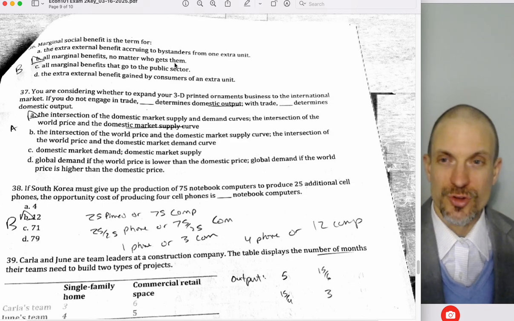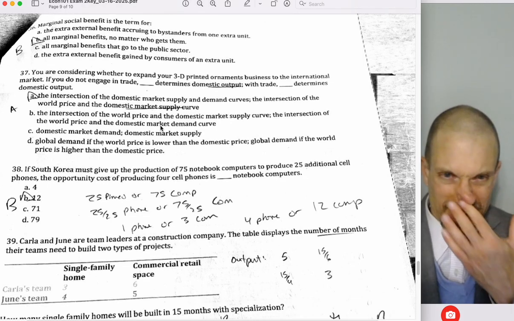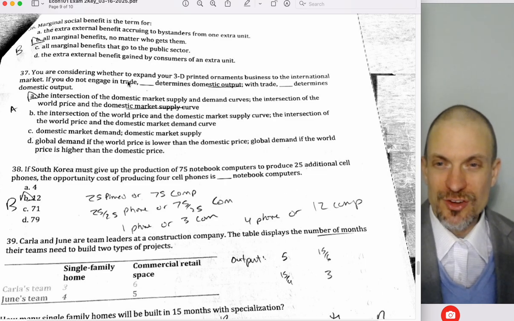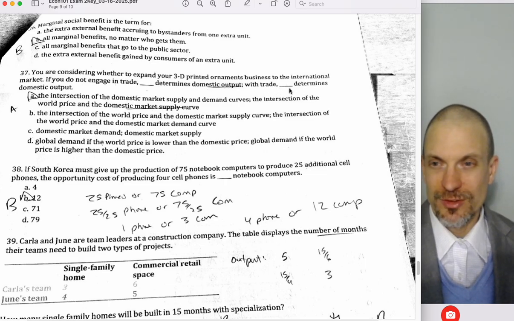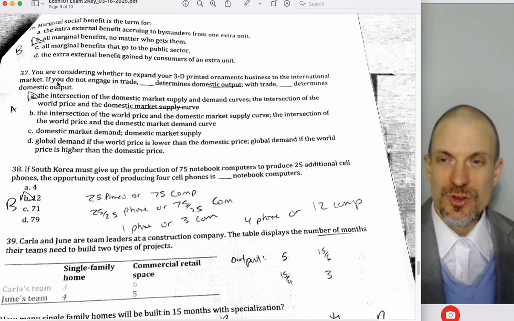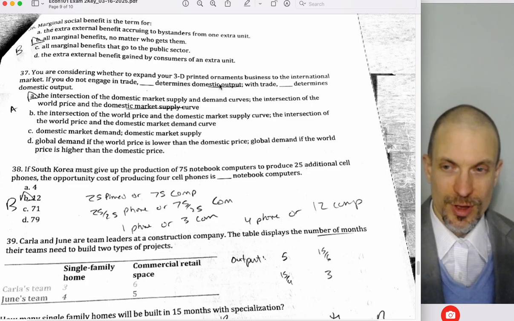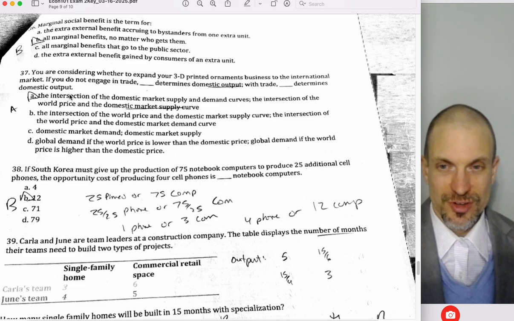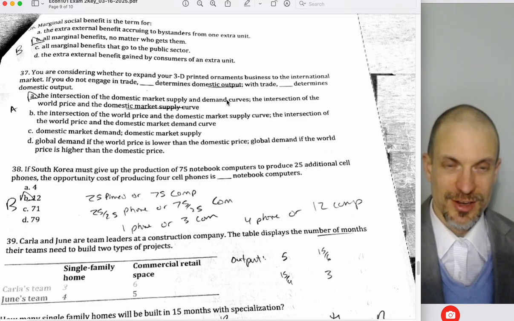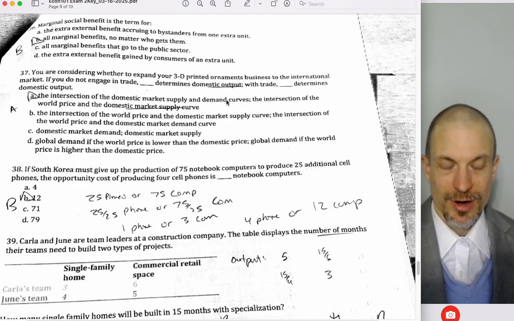Jointly, that's marginal social benefit. You're considering whether to expand your 3D printing business. If you do not engage in trade, blank determines domestic output. With trade, blank determines domestic output. If you don't engage in trade, what's going to determine domestic output is the intersection of the domestic market supply and demand curve, right? So that'll just give us our market equilibrium quantity. That'll be the quantity traded.